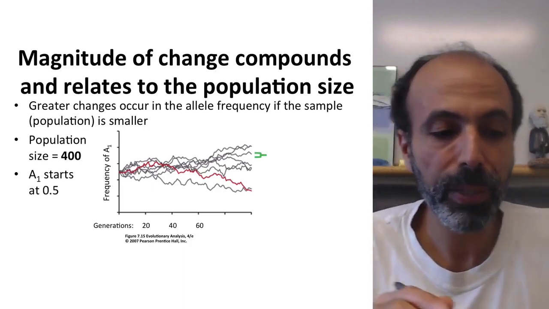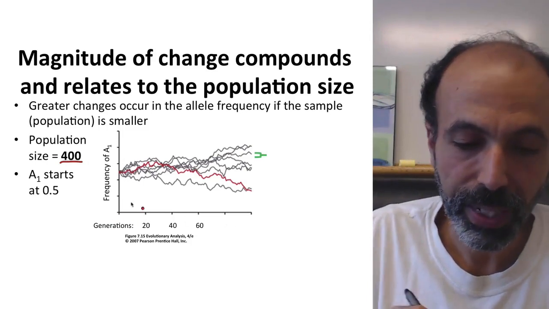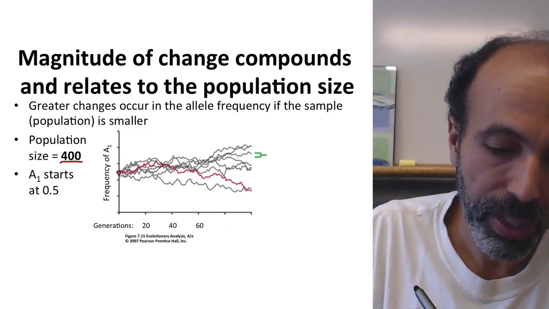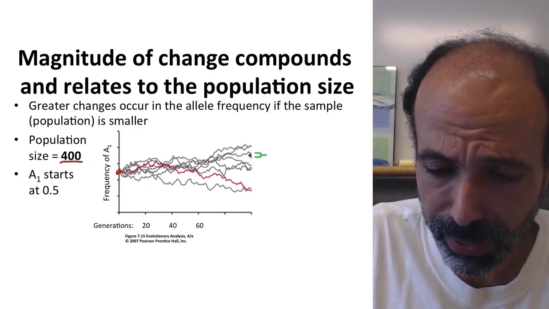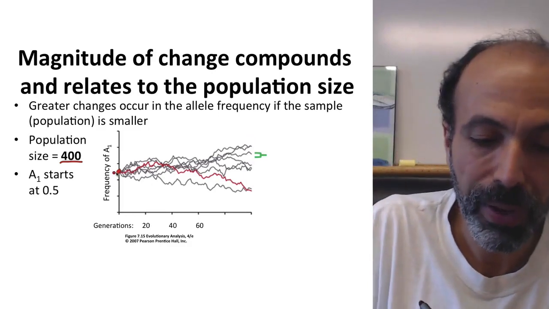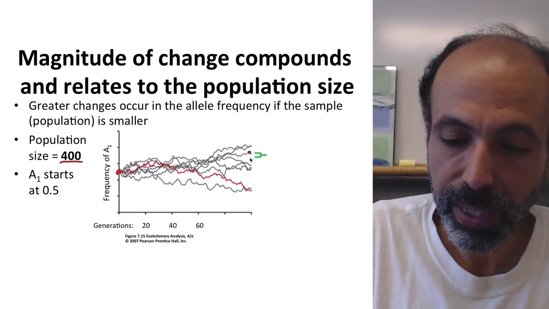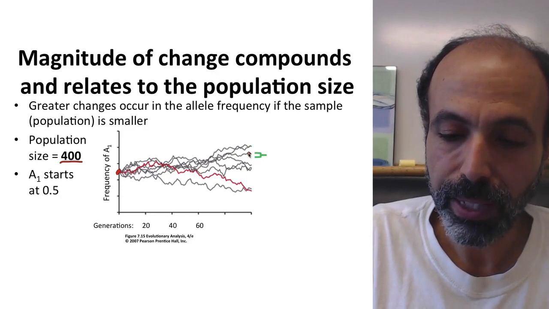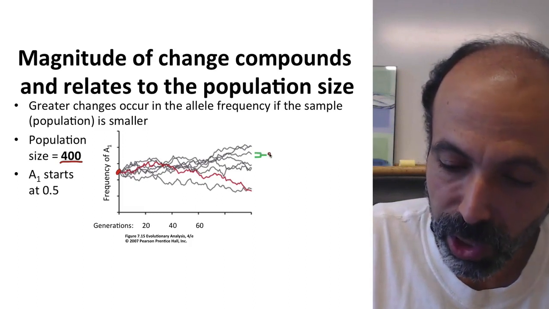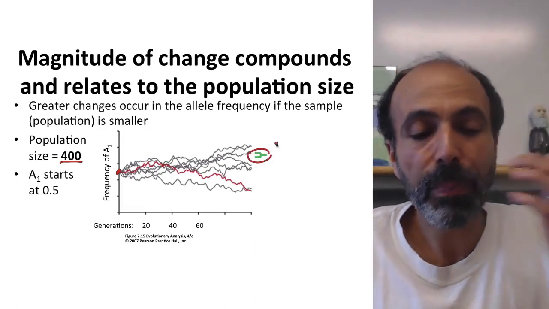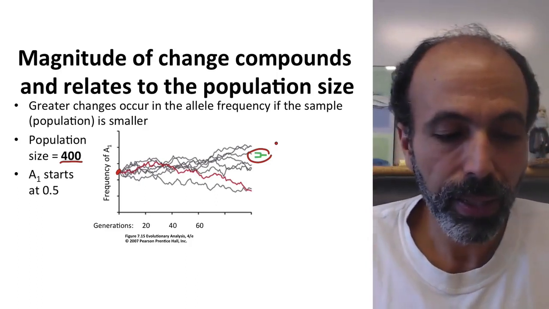So let's look at 3 different population sizes. Let's look at population size 400. In this case, this is looking at generations on the x-axis and allele frequency on the y-axis. You're starting at 0.5. And what's happened here is we're starting about 8 different populations at 0.5. And this shows random changes over all 8 populations. After about 100 generations, we see there's a few that are kind of close to 0.5. Some of them are higher, some of them are lower. So we have this genetic drift that's compounded over time. This little green figure shows the approximate average size of a change in one generation in any of these populations.